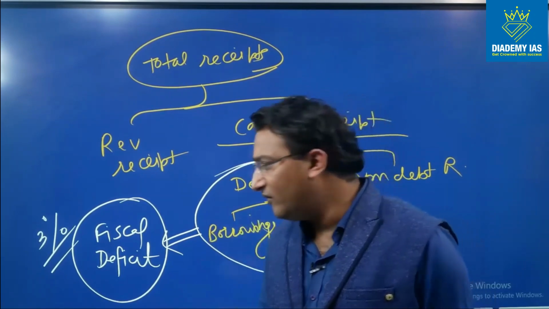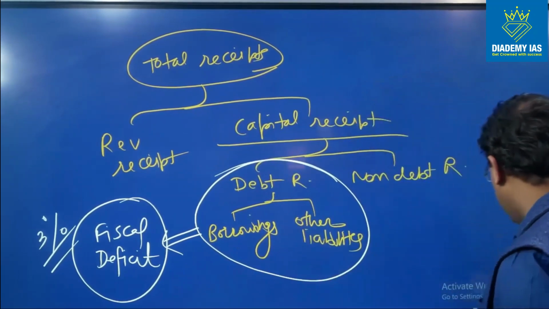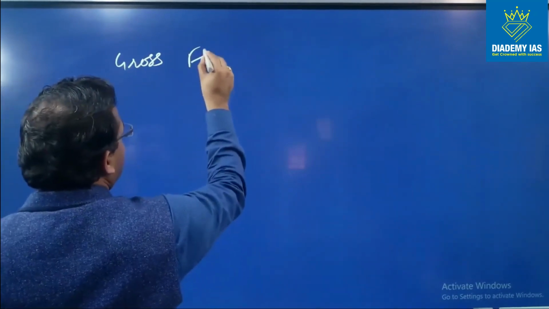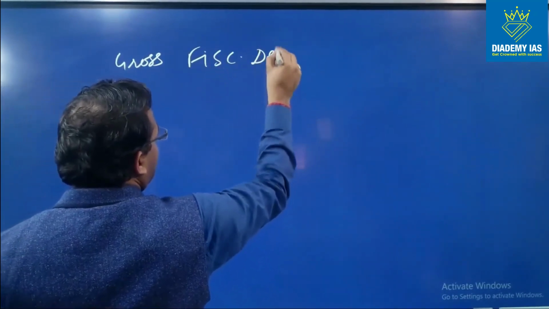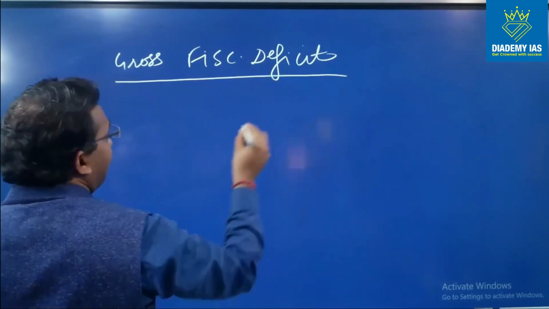Right? We will try. So this is the fiscal deficit. Now there are some more terms associated with the fiscal deficit. One term is the gross fiscal deficit, and the net fiscal deficit.